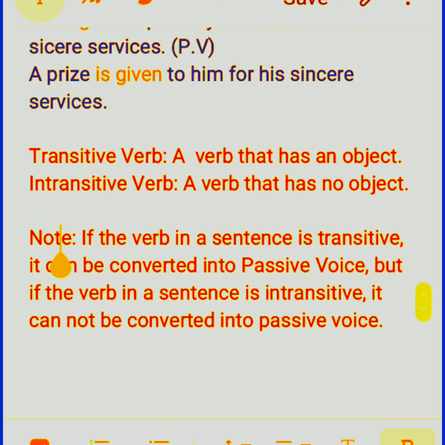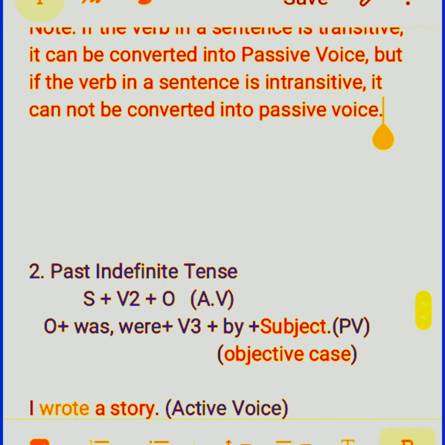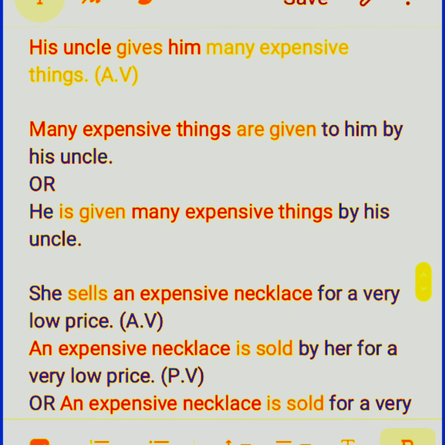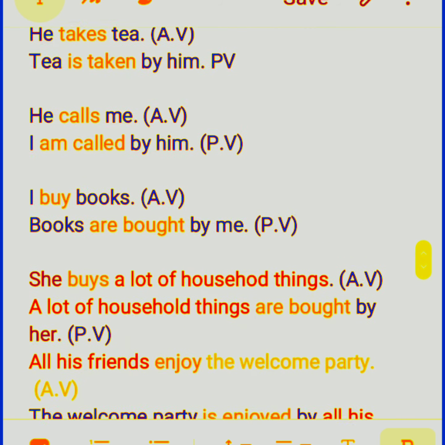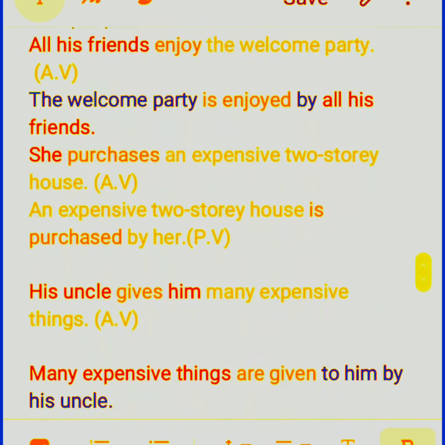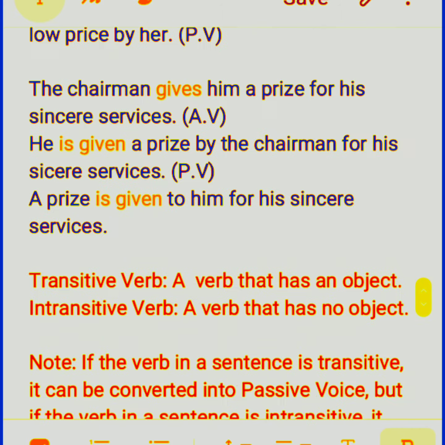Note, if the verb in a sentence is intransitive, it cannot be converted into passive voice. But if the verb in a sentence is transitive, it can be converted into passive voice. So now we have learned tense number one, that is present indefinite tense, the passive of present indefinite tense. After this we have to learn the passive voice of past indefinite tense.